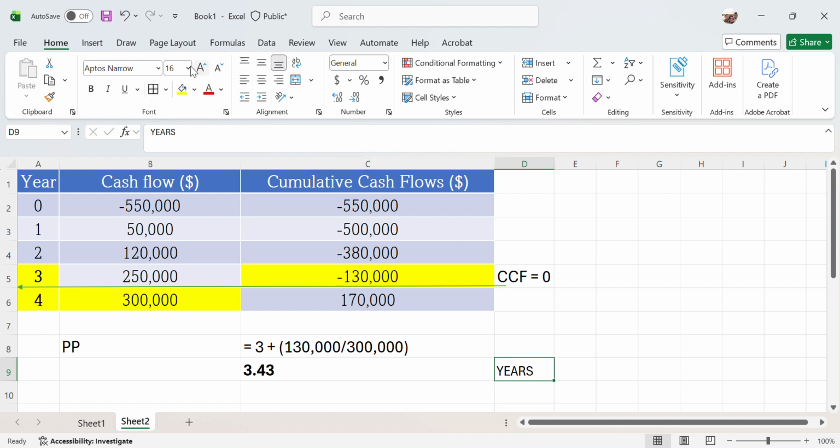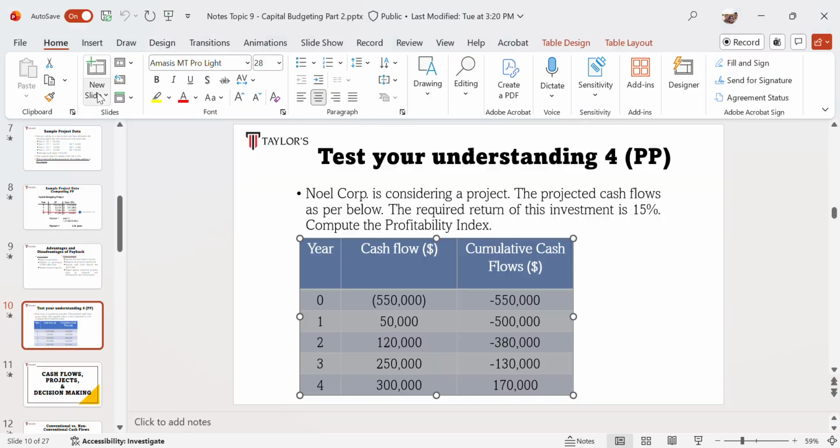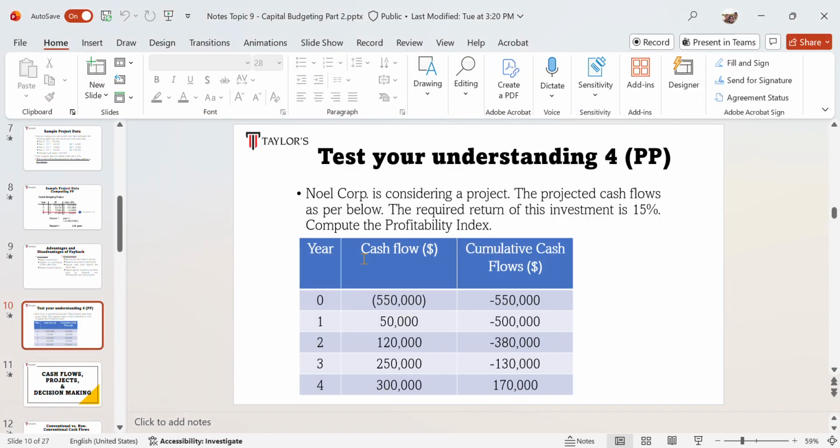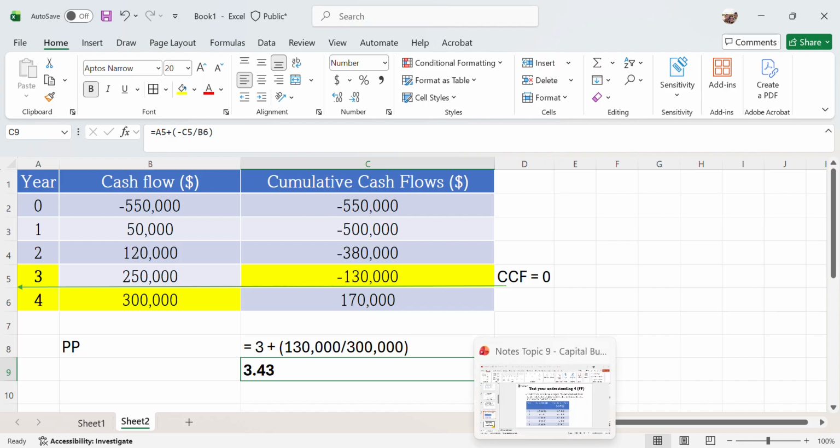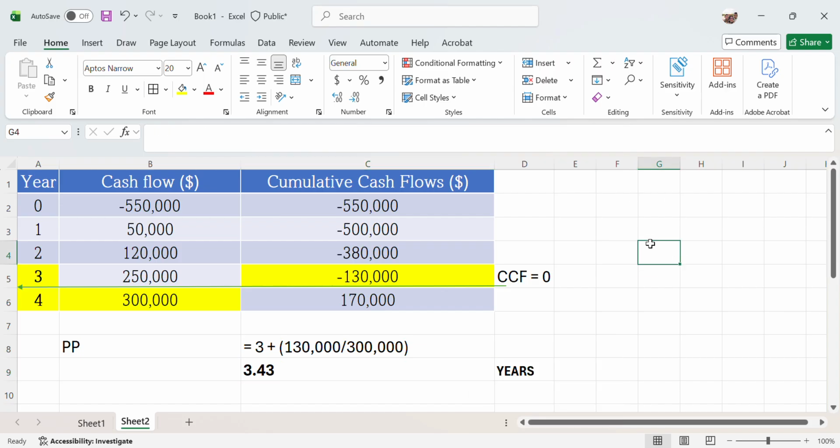For Noel Corporation, we look back at the question, and they don't mention a cut-off here. If they mention one, then you need to compare. If this one takes longer, then you reject. If it's shorter than the period set by the company, then you should proceed. So that is how you calculate the payback period.